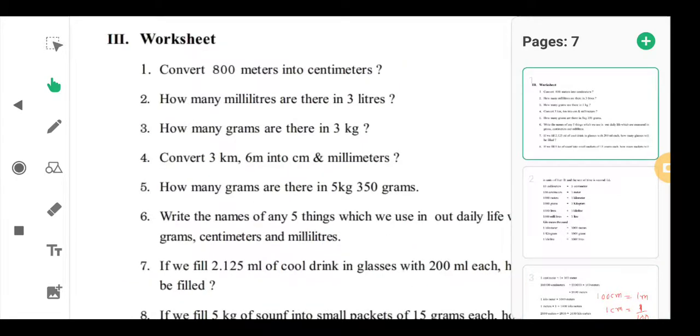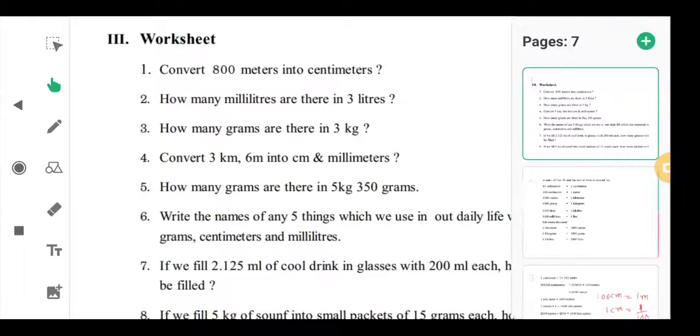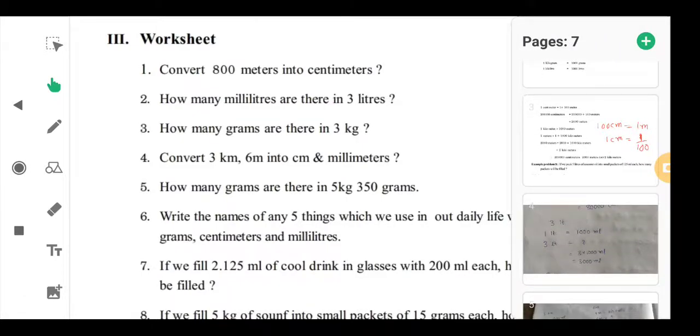So, in this worksheet, first question is convert 800 meters into centimeters. Okay. So, we have to convert 800 meters into centimeters. Now, we will do this.